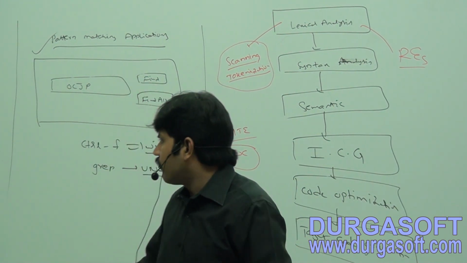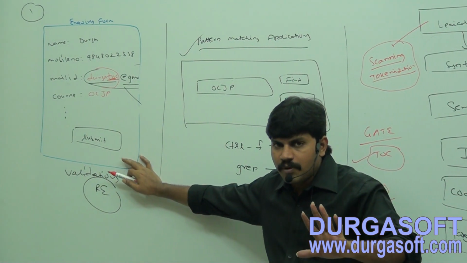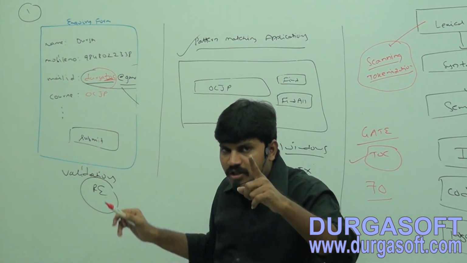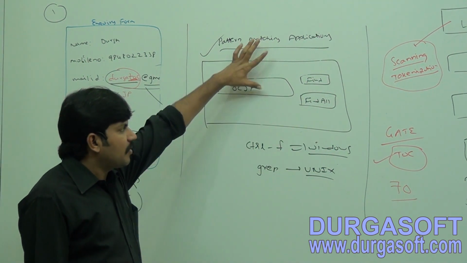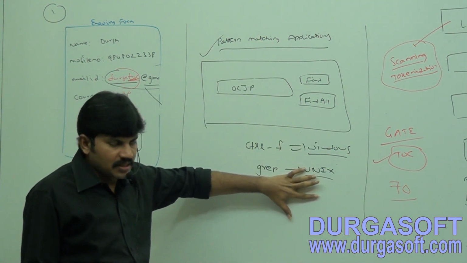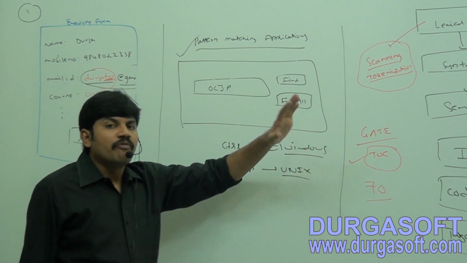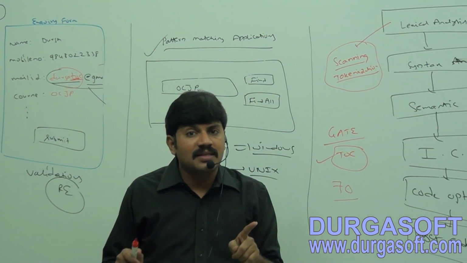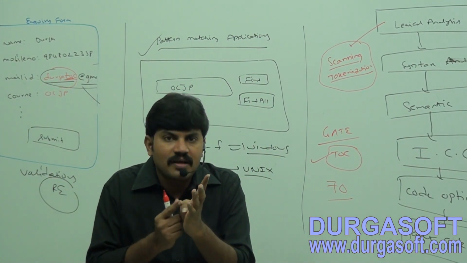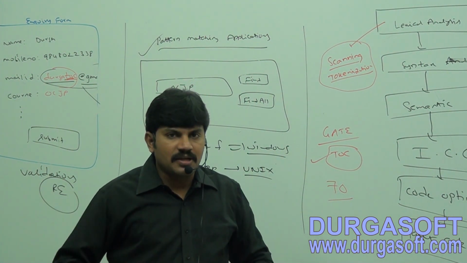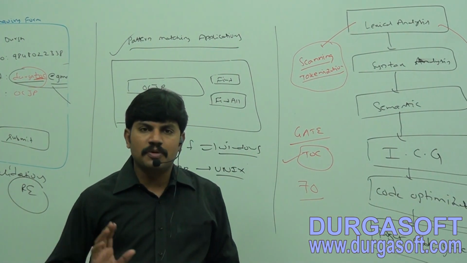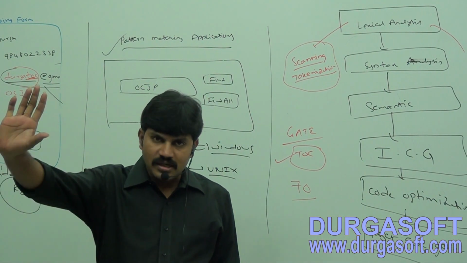One area, validations. We can implement validations by using regular expressions. Second application area, pattern matching applications. Third application area, while designing translators like compiler, interpreter, assembler, this regular expression concept is very helpful. Is it clear for all of you, right?